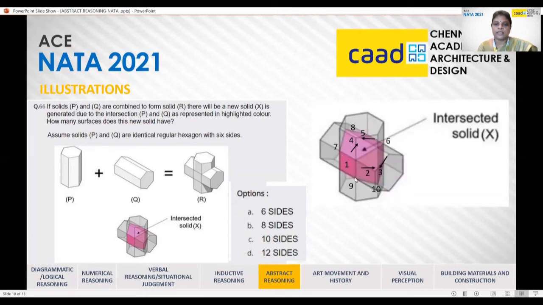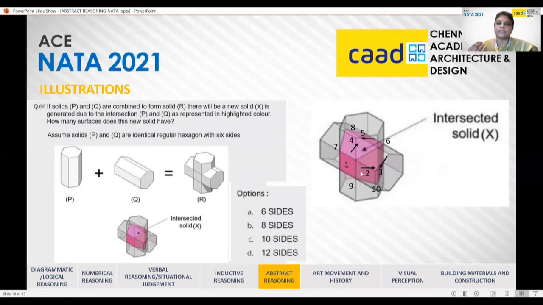There is one clear surface, which is vertical, which is the first surface. The second surface will be the sloping surface of the hexagonal prism, which is standing upright. So here there is one sloping side and the other sloping side towards the third. So 1, 2, and 3. Then on top, we have 4 and 5, which will be the sloping sides of the prism which is at right angles to the vertical prism. The horizontal prism has the sides 4 and 5.